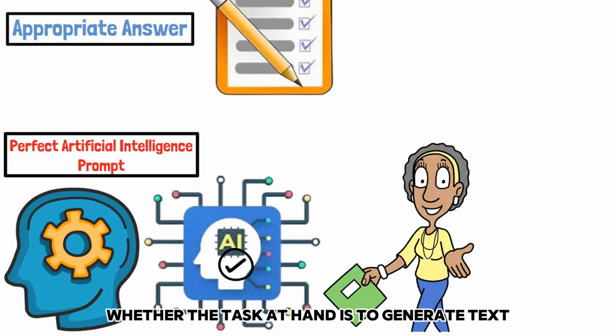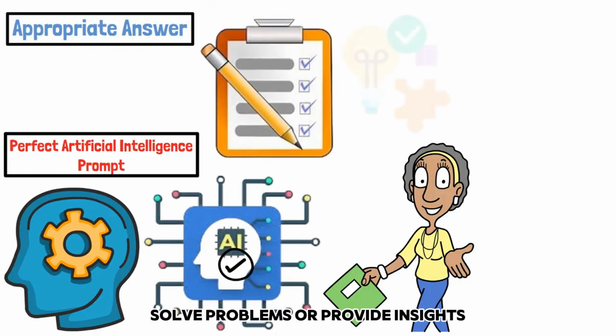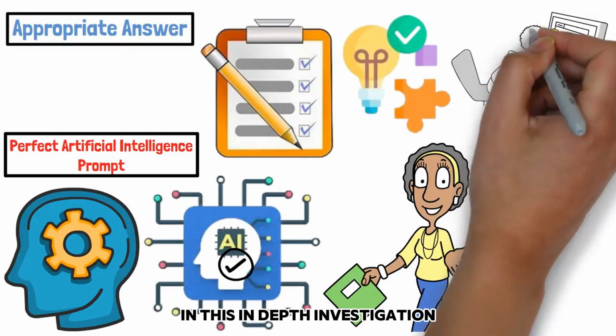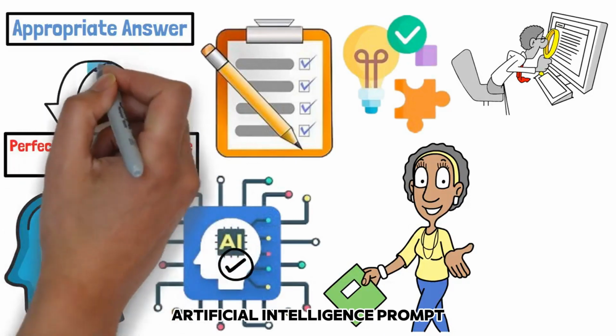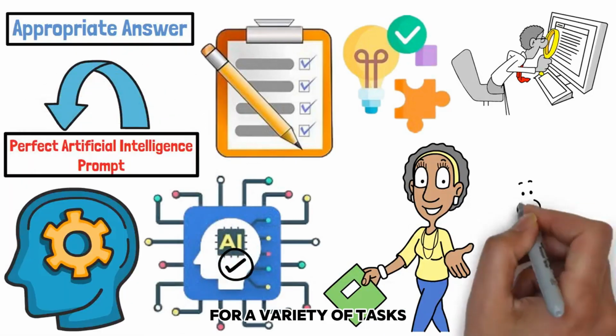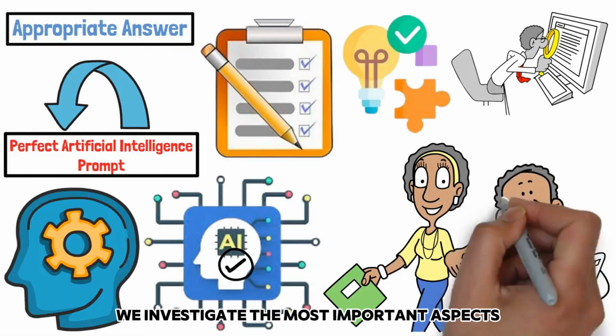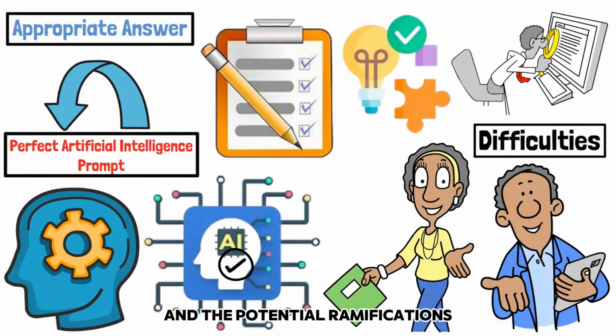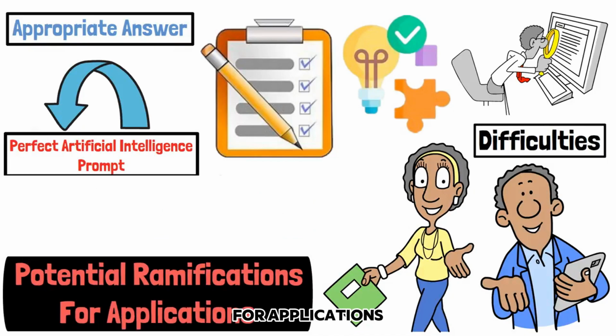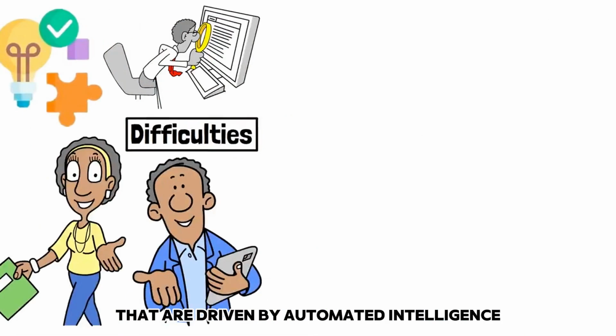This is true whether the task at hand is to generate text, solve problems, or provide insights. In this in-depth investigation, we look into the complexities of developing the ideal artificial intelligence prompt for a variety of tasks. We investigate the most important aspects to take into consideration, the difficulties that are involved, and the potential ramifications for applications that are driven by automated intelligence.